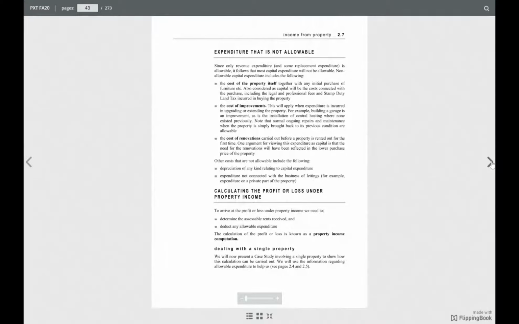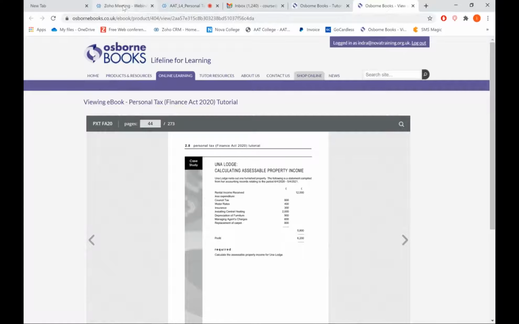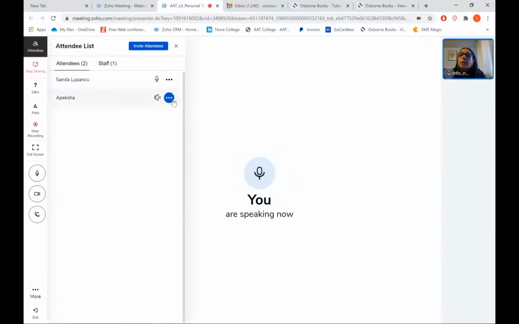Property allowance. So you may get this kind of question, for example, in this question, let's do this one. Can you read that picture? Do you get a mode to switch on your mic by yourself?